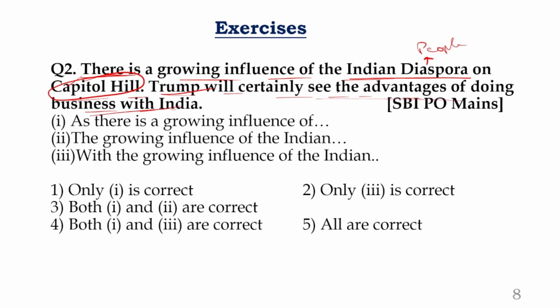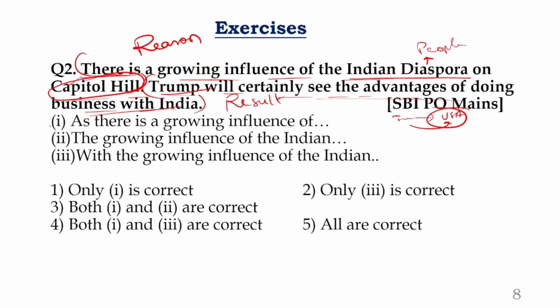See, let us say there are many people who went from India to USA, right? And Trump is seeing there are many people in the USA, and he might think that yes, I can now do business with Indians, because there are a lot of Indians, they may have to get a lot of goods, imports, exports from India, right? So that's how you need to speak about it. And if we frame the meaning, the first part will obviously become a reason. There is growing influence of Indian diaspora, and Trump will obviously take advantage of it. That will become a result. Remember, it is also given in SBI PO. The previous statement was also given in SBI PO mains exam.